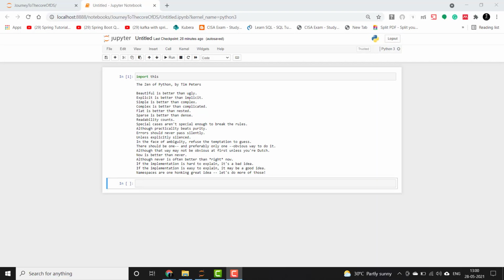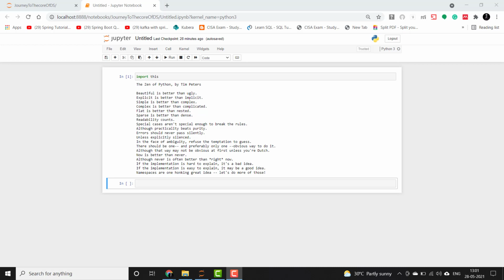So guys, Python is a high-level interpreted language with easy, readable syntax and dynamic semantics. By interpreted, we mean that it does not require a compiler and it is executed line by line without compiling the whole file first, unlike Java. Java compiles the whole code and converts it into bytecode to run it.